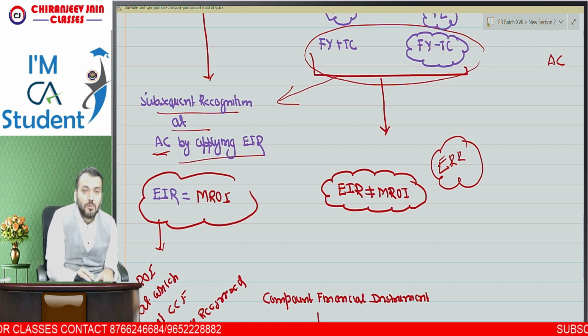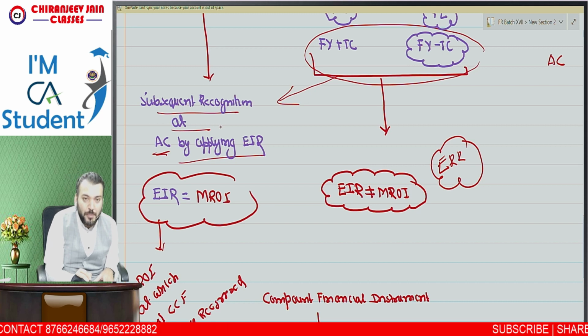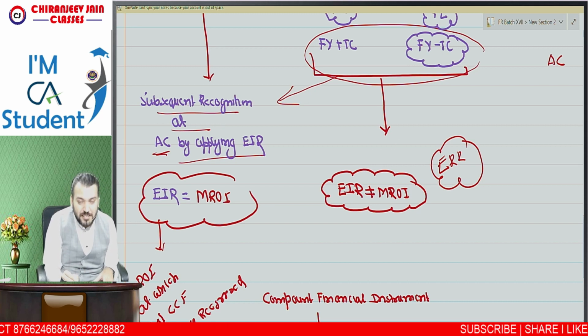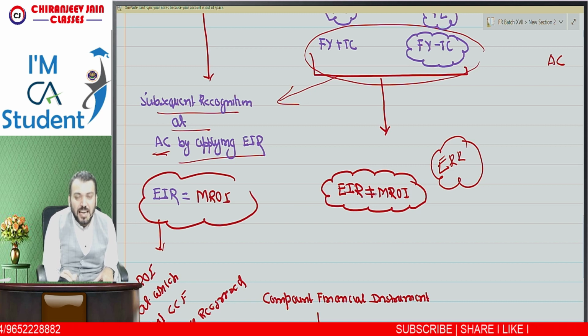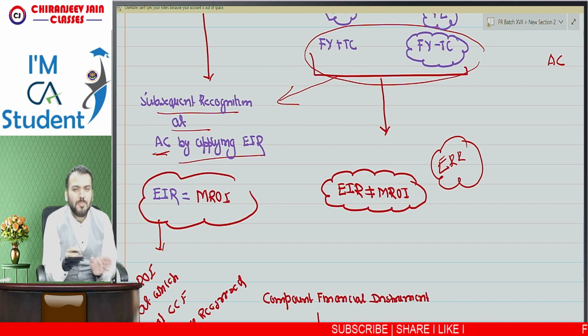Now we can conclude that if there is no transaction cost, then the EIR will be equal to the market rate of interest. If there is a transaction cost, then the EIR will not be equal to the market rate of interest. The EIR will require recomputation, by using the concept of IRR, internal rate of return.